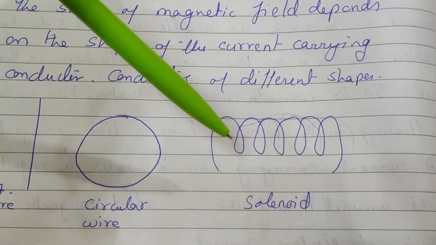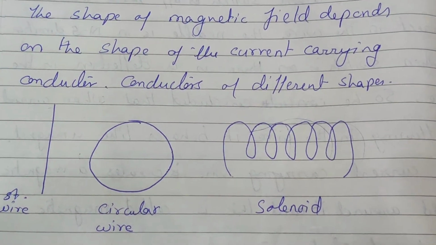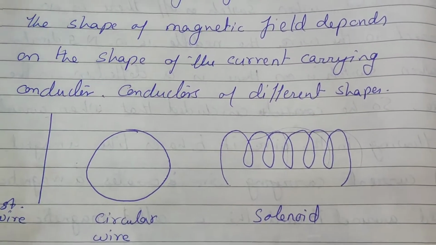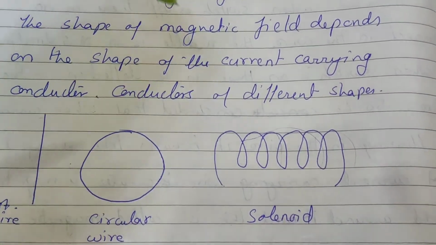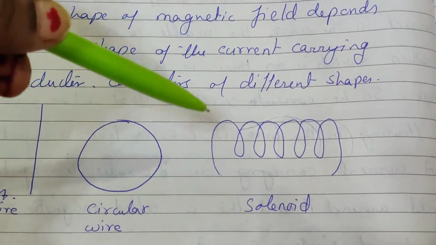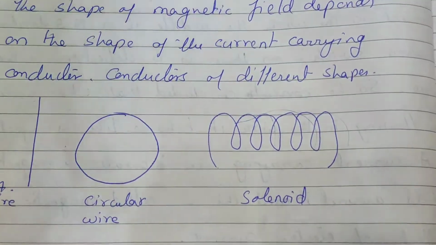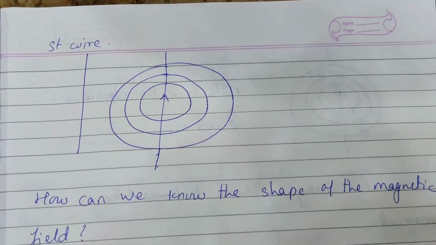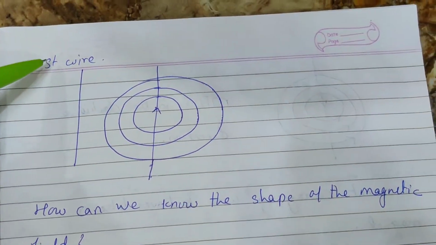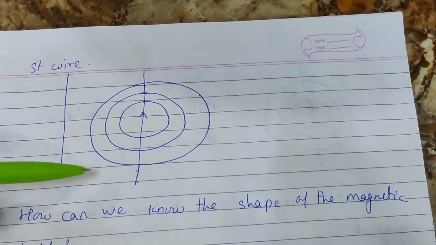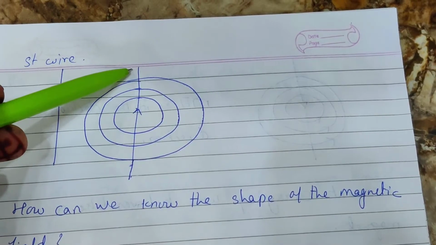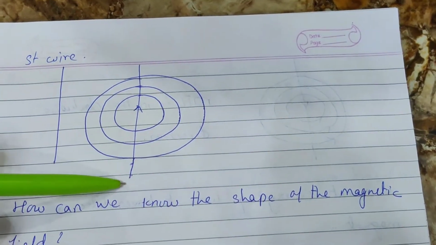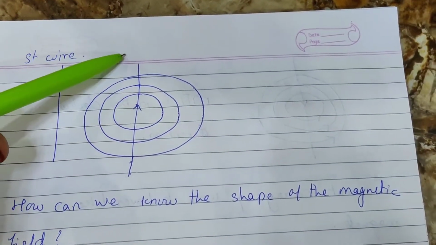You have seen the spring in pens, jotter pens, click pens. There a small spring is there. So a solenoid looks like a spring. Now we will see a straight wire. A straight wire having current, when a current is passing through the straight wire from bottom to top.